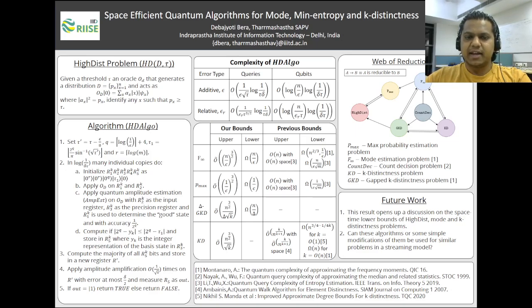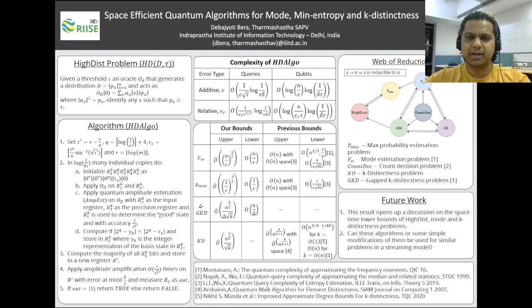So this gives us an O tilde of 1 over epsilon times square root of tau query quantum algorithm. Now, since tau has to be at least epsilon, the worst case complexity of this algorithm can go as big as order 1 over epsilon to the power 3 by 2, but it still beats the best known classical algorithm.